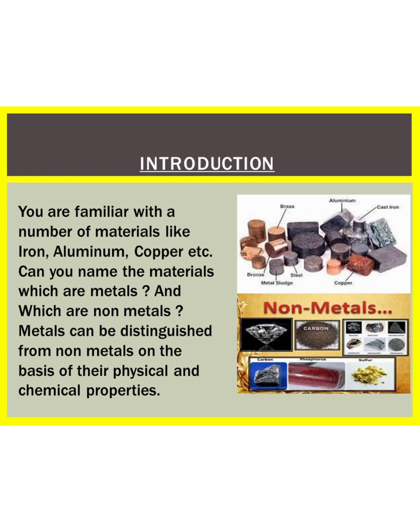All the metals have similar properties. All the non-metals also have similar properties. But the properties of non-metals are opposite to those of metals. Both metals as well as non-metals are used in our daily life. Metals can be distinguished from non-metals on the basis of their physical and chemical properties that we will discuss in this chapter in detail.